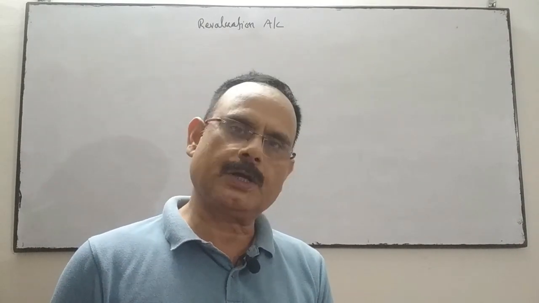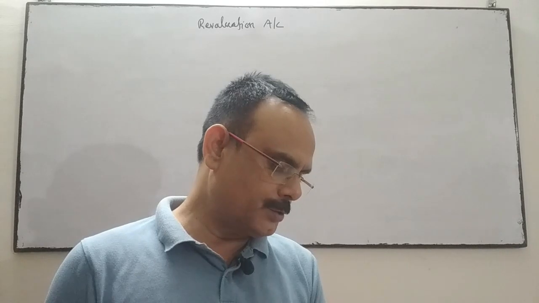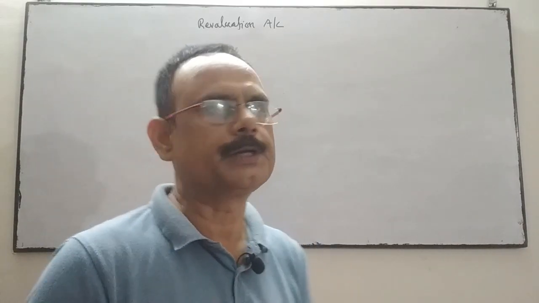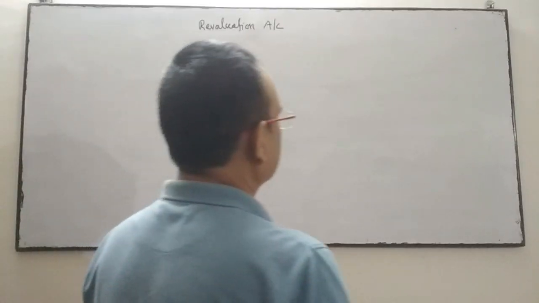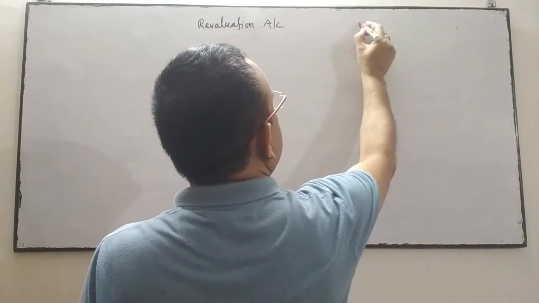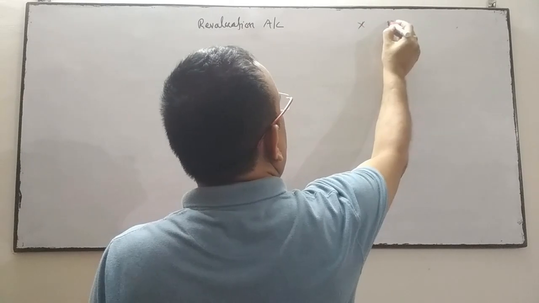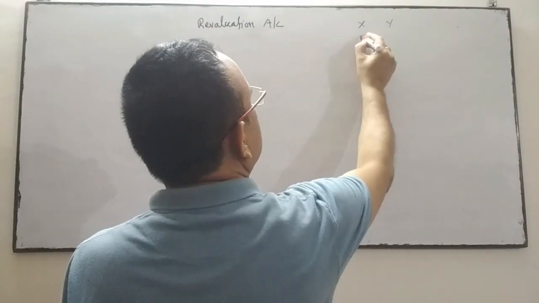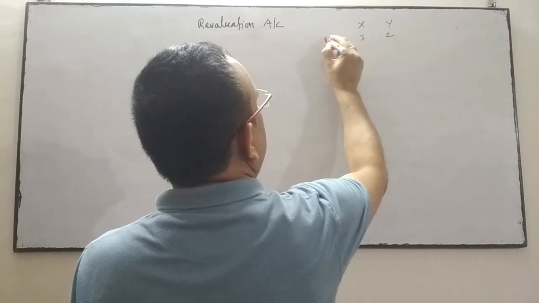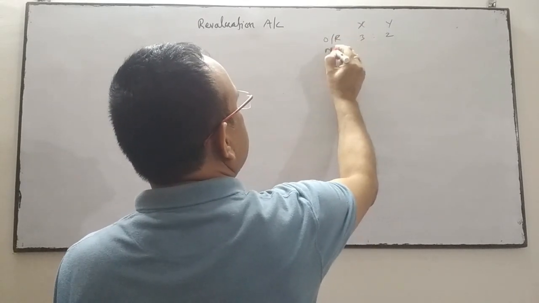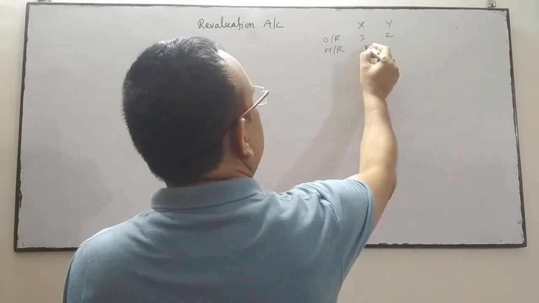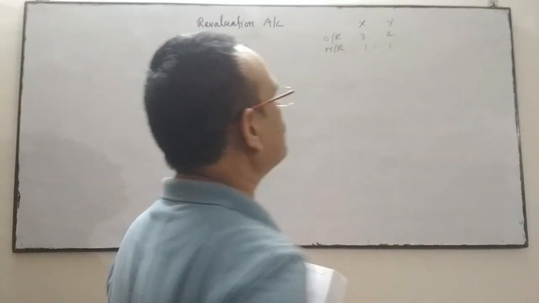From 1st April 2019, they agreed to share profits and losses equally. So the profit sharing ratio is going to change. Earlier, X and Y shared the profit in the ratio of 3:2, the old ratio. Now they have decided to change the profit sharing ratio to equal, 1:1. There is a change in the profit sharing ratio.